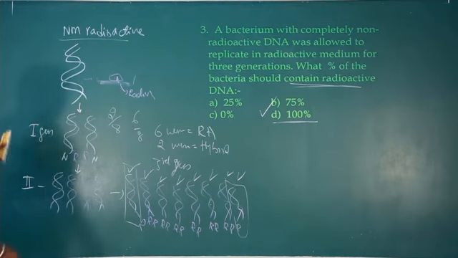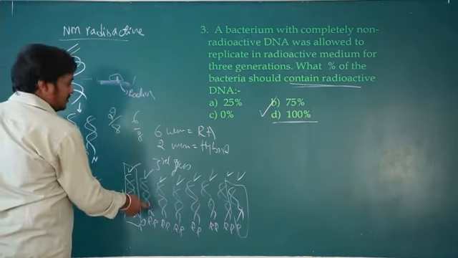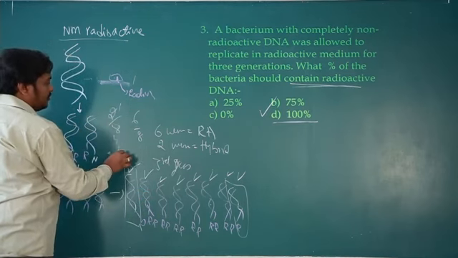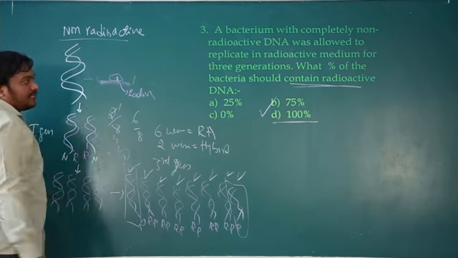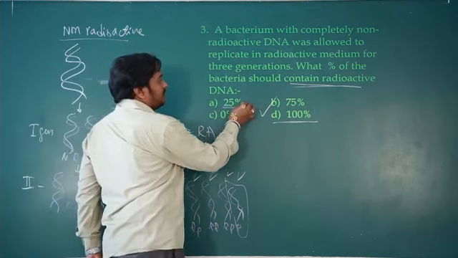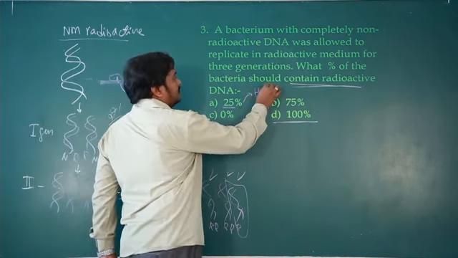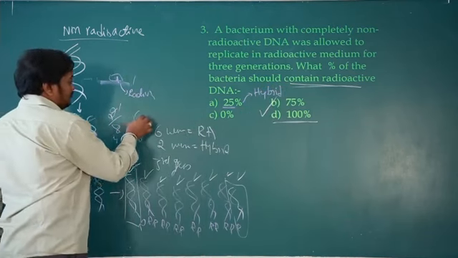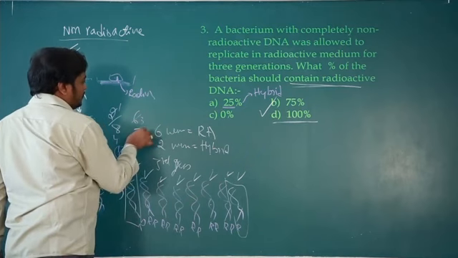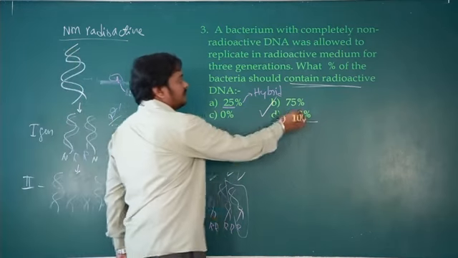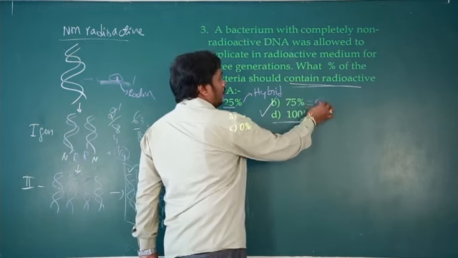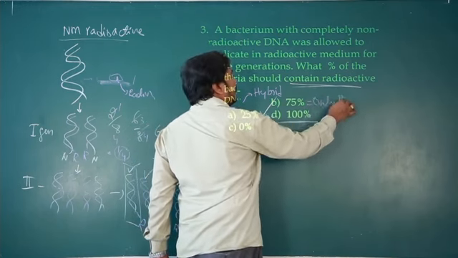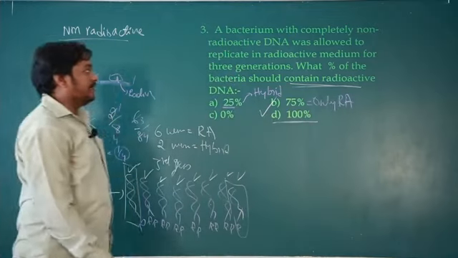So like that you will get the answer for this. Hybrid means 2 out of 8, that is 1/4, which is 25%. So here 25% will be hybrid. So here move to the 75%. 75% will be only radioactive. Okay, only radioactive.